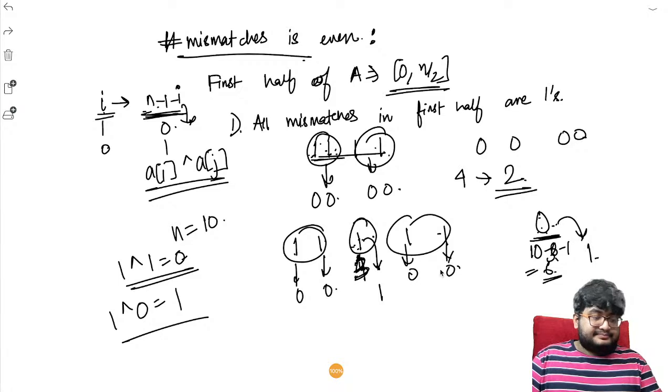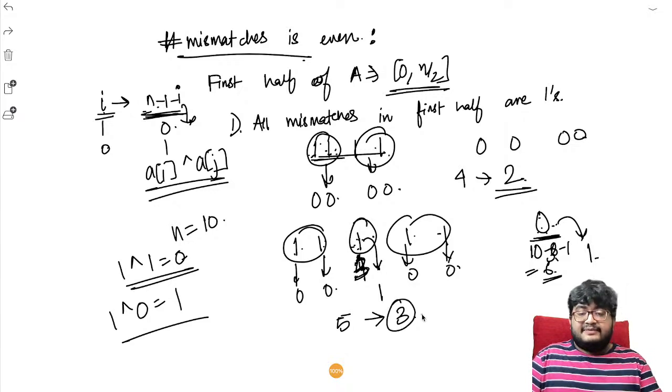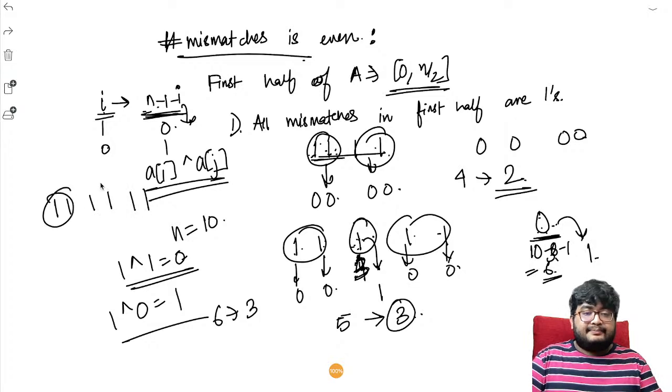So we see that for odd, how many mismatches were there? 1 2 3 4 5. For 5 mismatches, the answer becomes 3. For 6 mismatches, the answer will remain 3, right? Because we have 6 ones, we'll pair them.